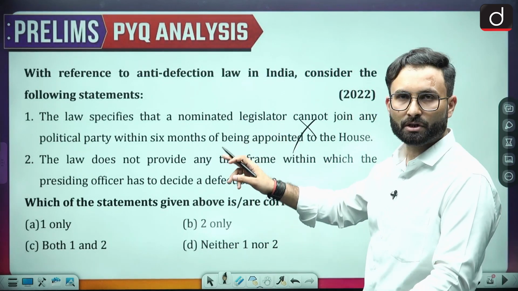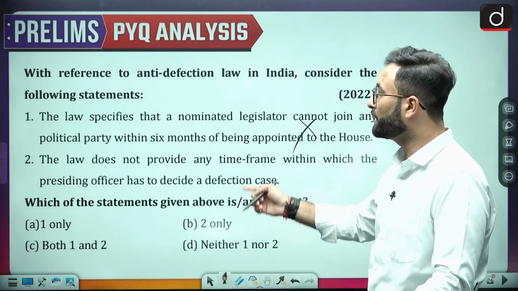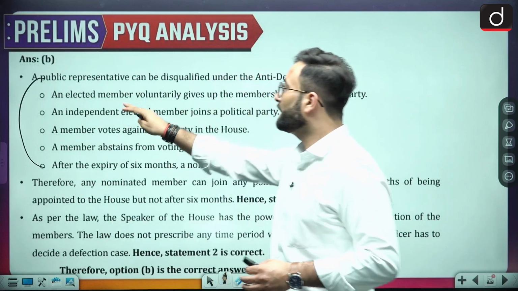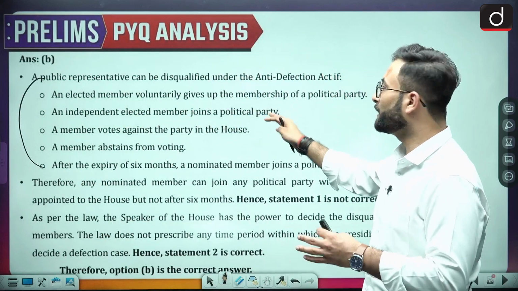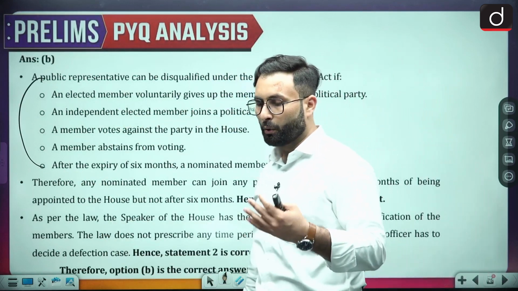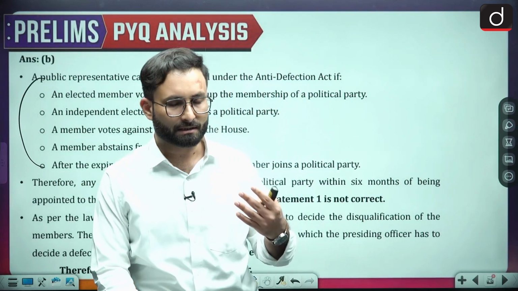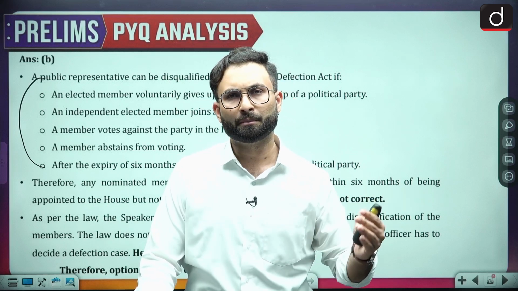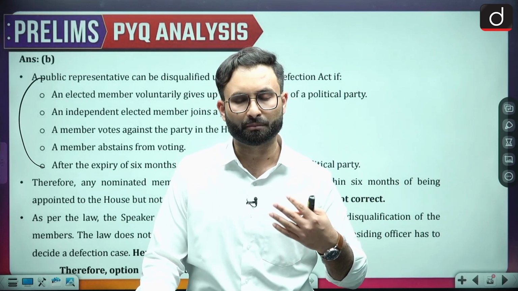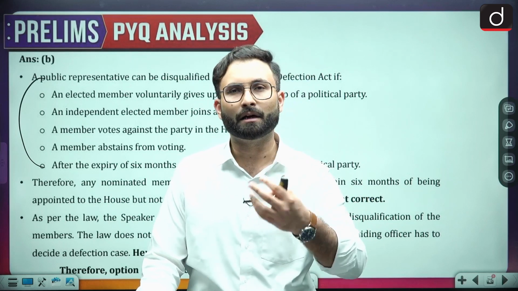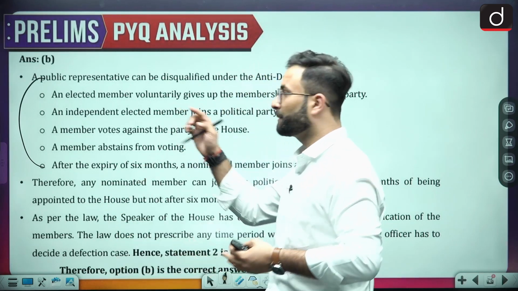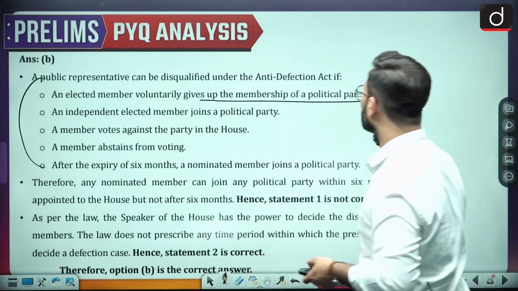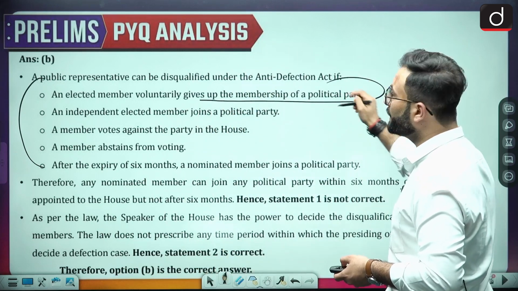When we talk about the 10th Schedule, that is related to the disqualification. Over here you can see these are the members, elected members who voluntarily give up the membership. There is a person who has contested the elections from a particular party, and after that he has actually left the party. He has left the membership of the party. In that case, that particular person shall be disqualified.